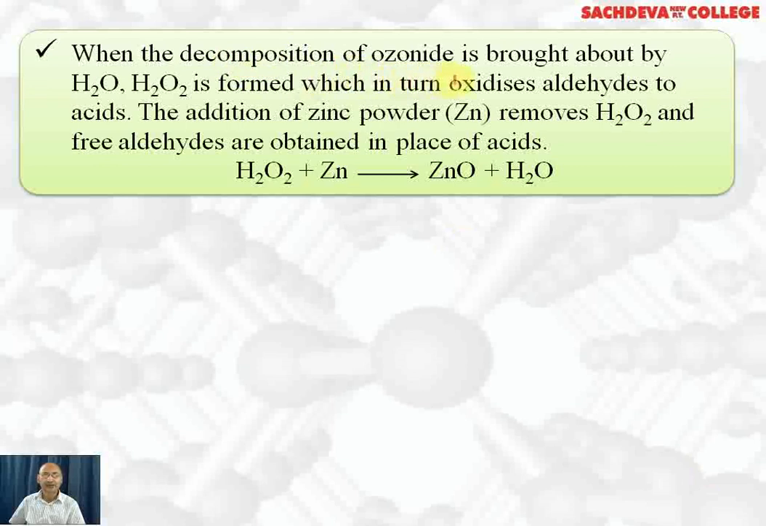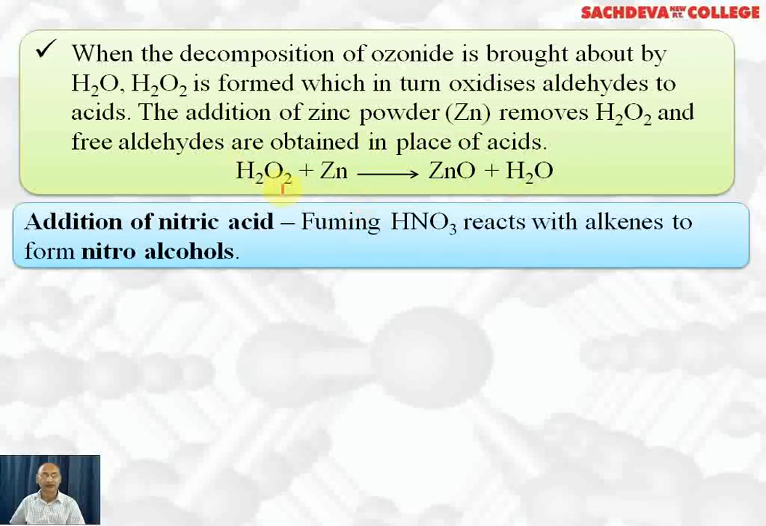When the decomposition of ozonide is brought about by water, hydrogen peroxide is formed, which in turn oxidizes aldehydes to acids. The addition of zinc powder removes hydrogen peroxide and free aldehydes are obtained in place of acids. Hydrogen peroxide reacts with zinc to form zinc oxide plus water. So hydrogen peroxide will be consumed by zinc so that further oxidation does not take place.